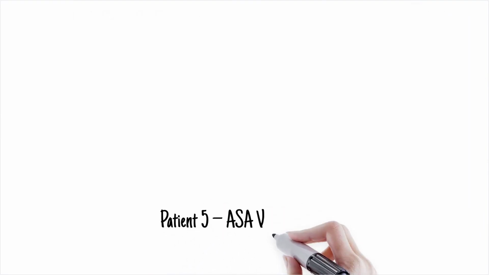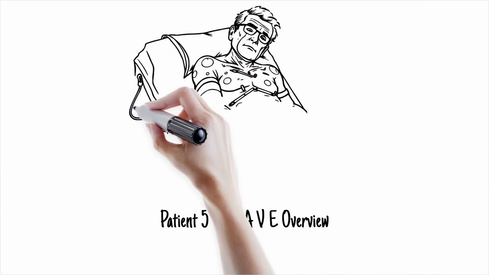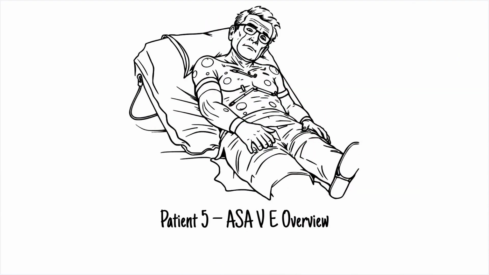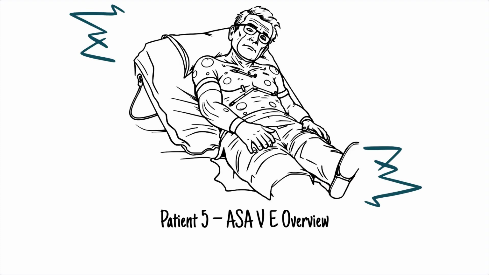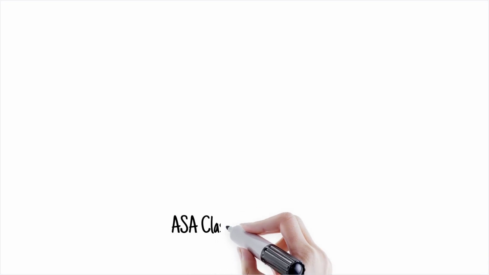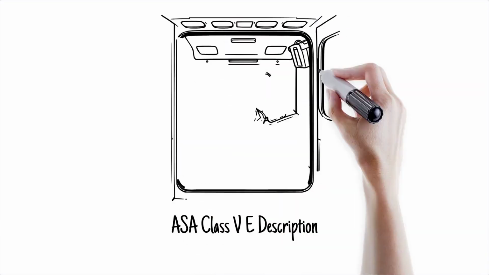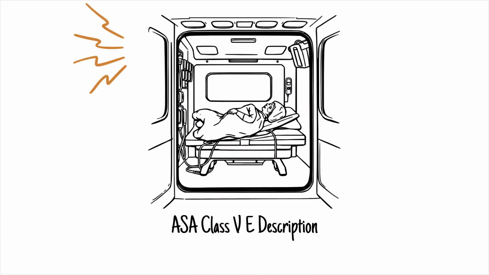Patient 5, ASA V E, a 55-year-old man, is brought in after a fall from a horse with a large abdominal aortic laceration. He suffered circulatory arrest in the ER and required CPR. He is receiving massive transfusions and has multiple life-threatening injuries. ASA Class 5E, a moribund patient not expected to survive 24 hours with or without the operation.